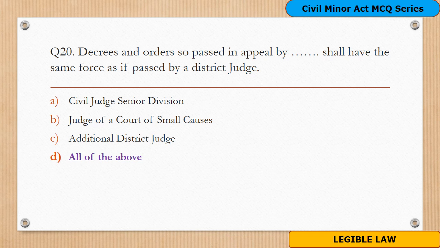The correct answer for this is option D, all of the above. Hence, the decrees and orders so passed in the appeal of the Civil Judge Senior Division, Judge of Court of Small Causes, and Additional District Judge shall have same effect and force as if passed by the district judge. And section 27 of the Act has mentioned about it.